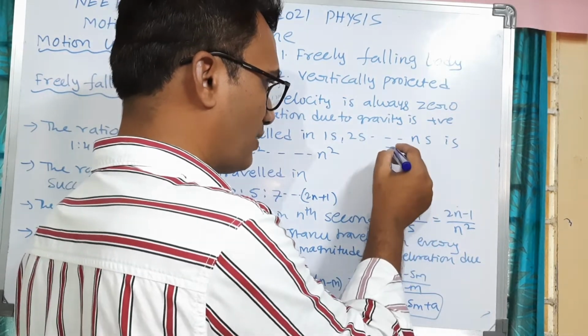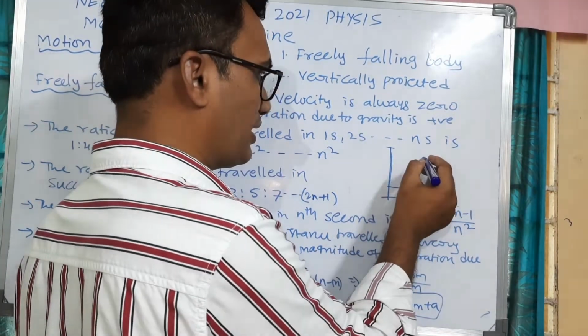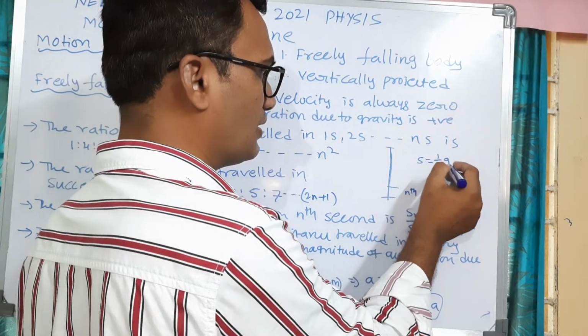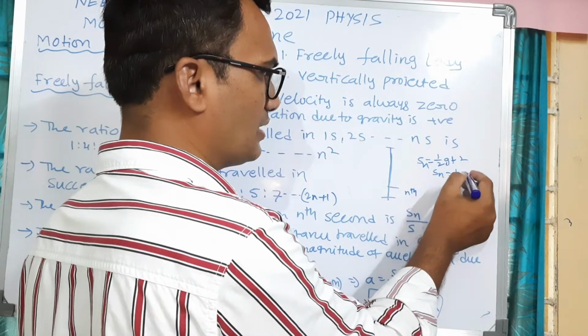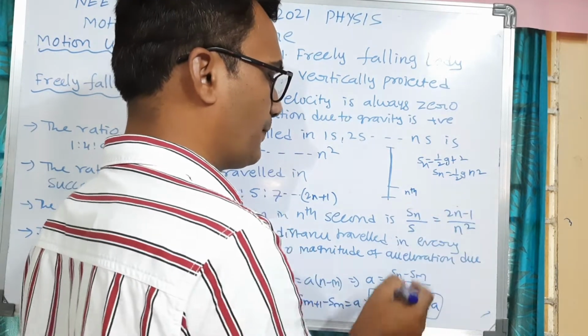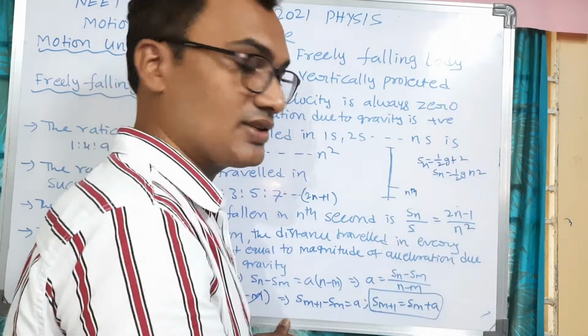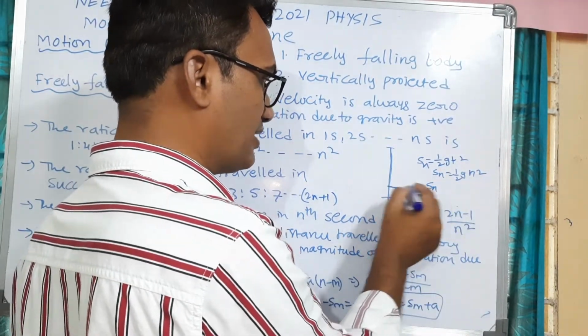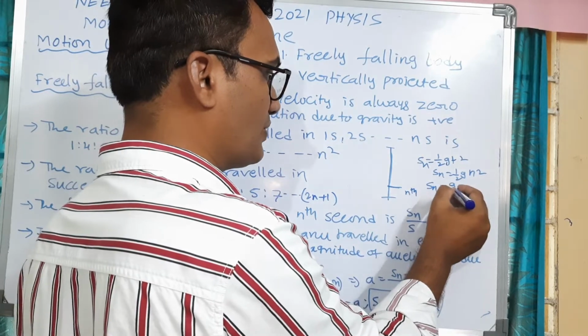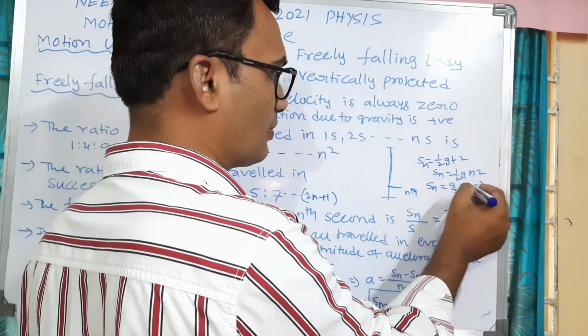As we know, from here to here the total distance is S is equal to half g into t square. Sn is equal to, we can write, half g into n square. So that is S, the total distance. So the nth second distance Sn is nothing but g by 2 into 2n minus 1.